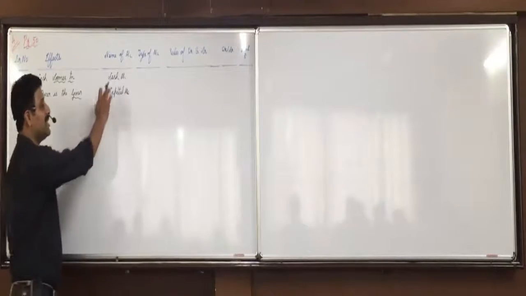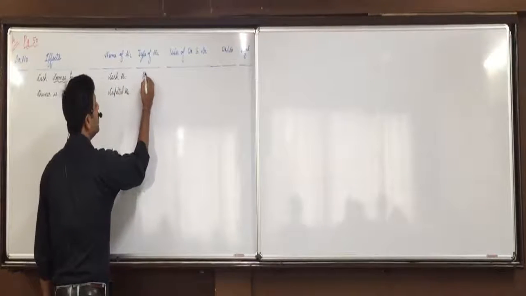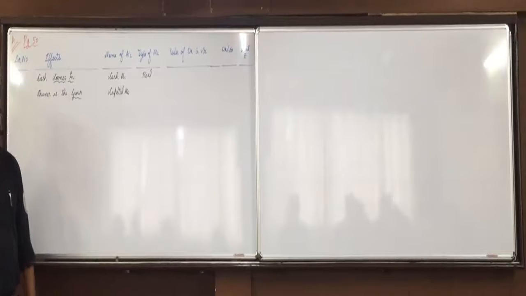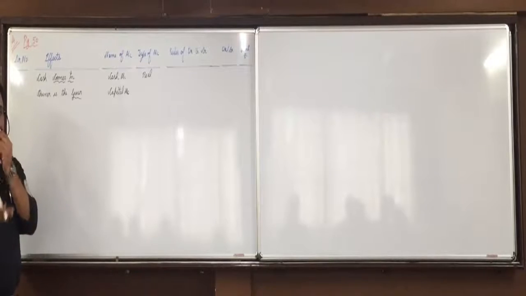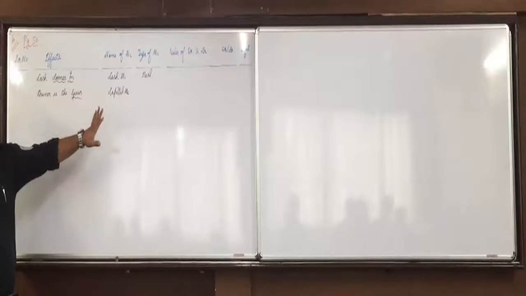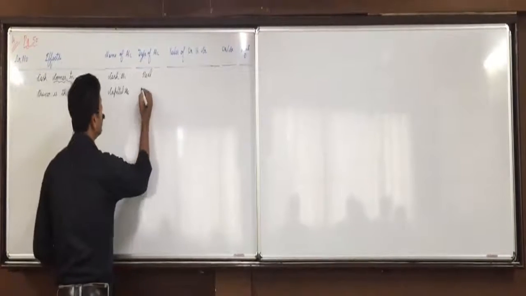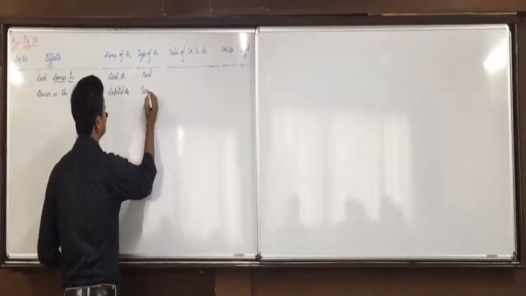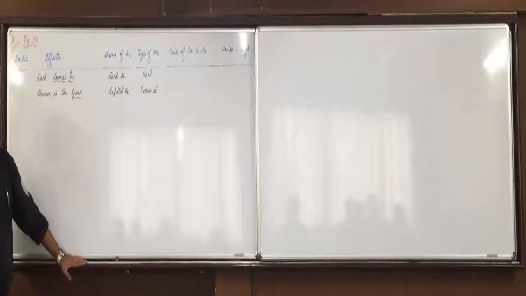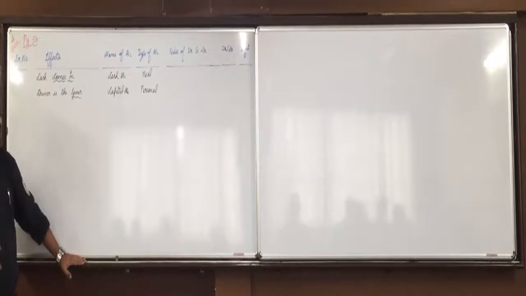Now, cash is current asset, therefore it is real account. This also more than 100 we have practiced by now. In the class also we did so many, and then illustration 4 and 5 is done by you in the homework. So, cash is a current asset, therefore real account. Capital is owner's account, therefore personal account. Representative person, it represents the owner of the business. Any doubts up till here?